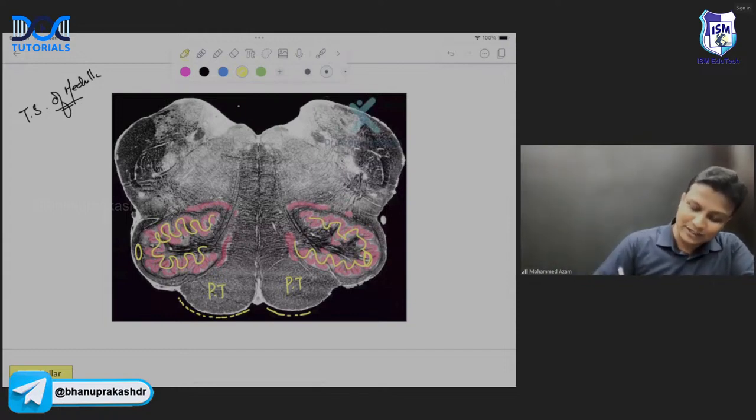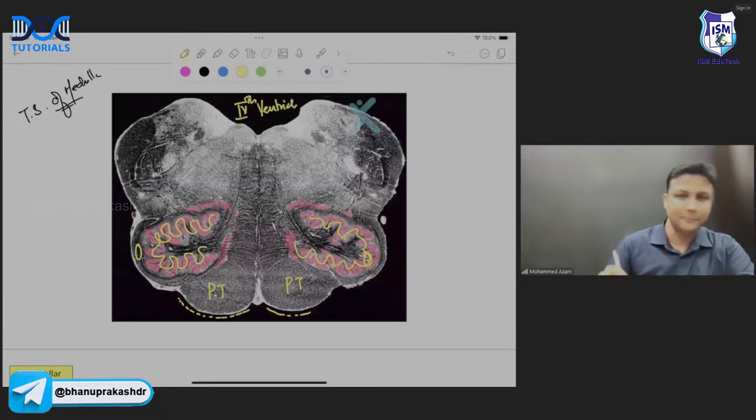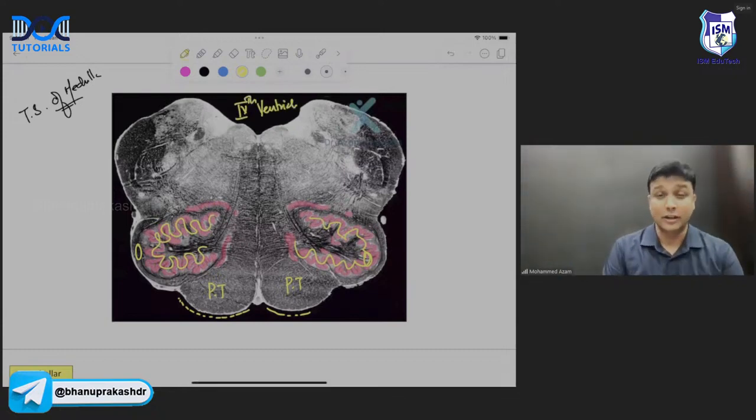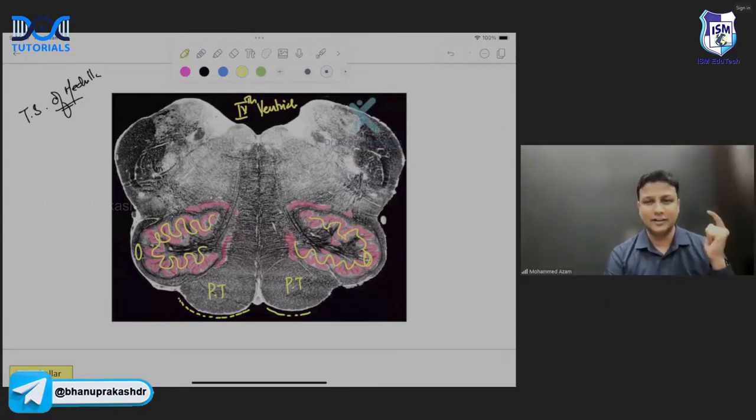And of course, you are able to see there is a ventricle here. This ventricle here will be the fourth ventricle behind. So behind the medulla, you'll be having the fourth ventricle there. Okay, so this is actually the transverse section of medulla oblongata. Easily you can identify here, sir.